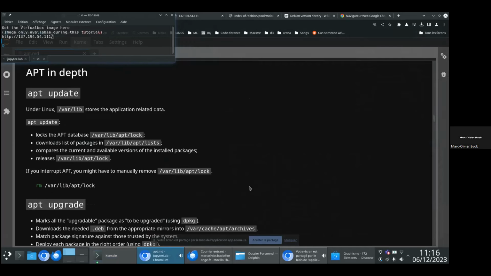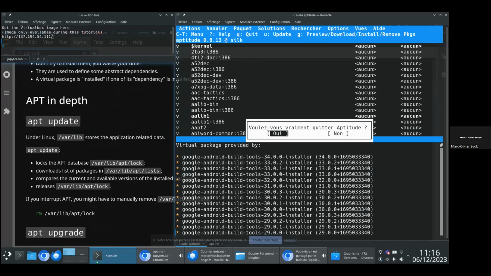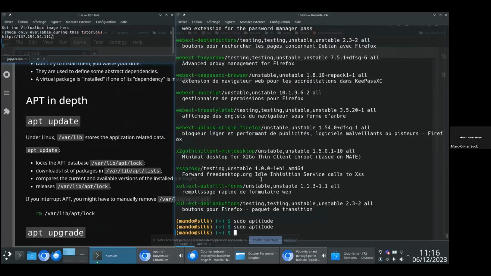Okay, so now let's look at apt in depth. I explained earlier that it was downloading some files. At the very beginning, it locks the apt database. It creates an empty file, lib apt lock, that will be removed at the end of the update.